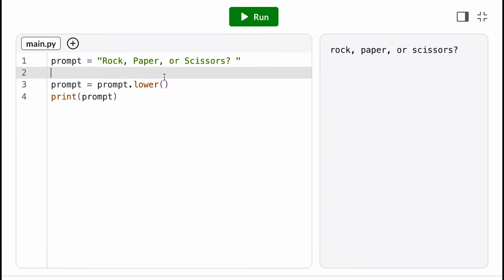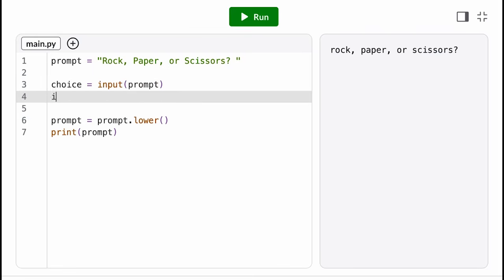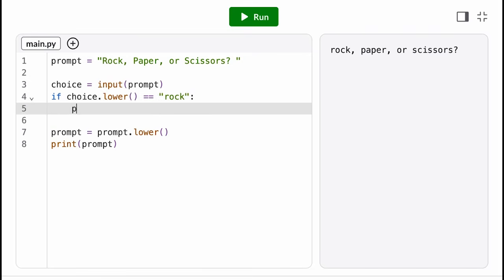The lower method can be especially useful for case-insensitive matching. That is, if we want to consider all different capitalizations of a string as equivalent. We convert all the strings to lowercase first and then compare them.